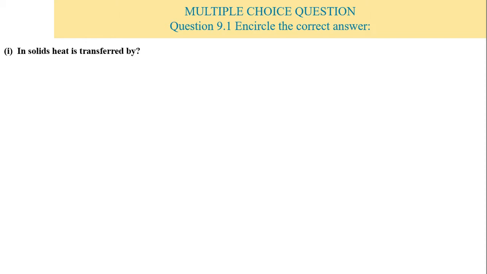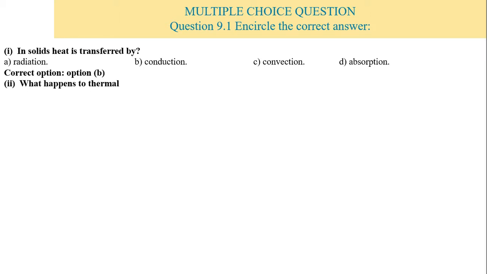Question 9.1. Encircle the correct answer. Number 1. In solids, heat is transferred by A radiation, B conduction, C convection or D absorption. So the correct option is B, that is conduction.